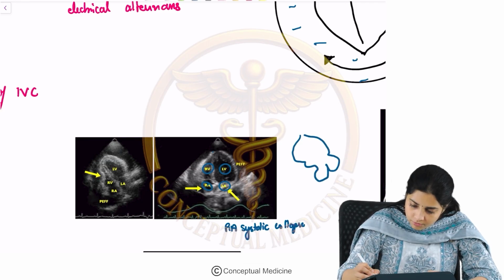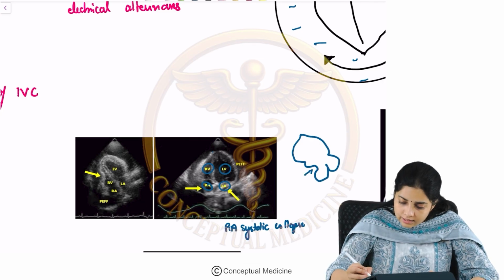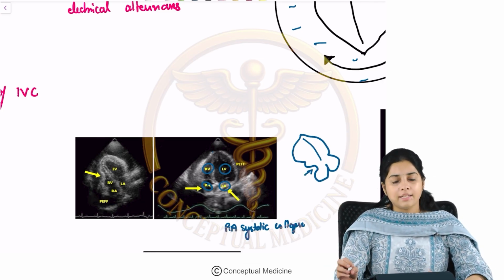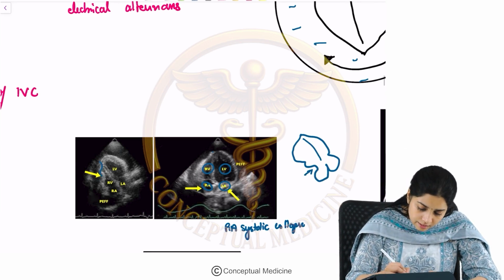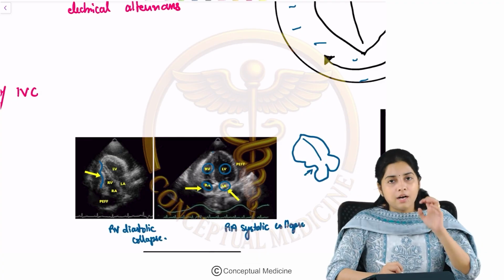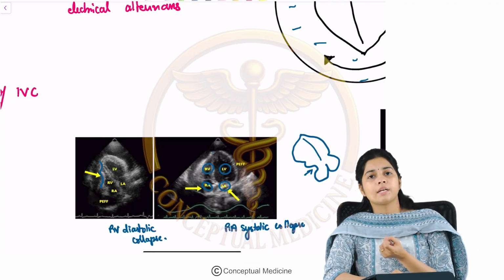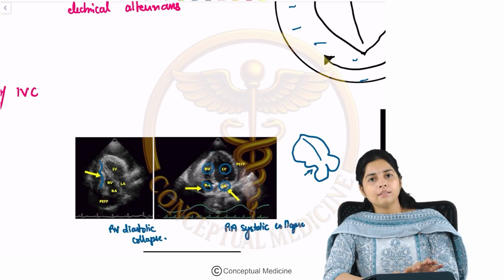So RA systolic collapse is what we see in cardiac tamponade, followed by RV diastolic collapse. So RA systolic collapse and RV diastolic collapse are the other two signs which are seen in cardiac tamponade.